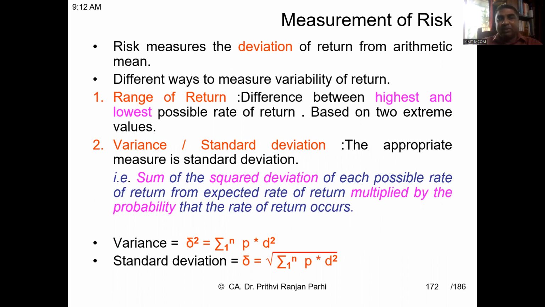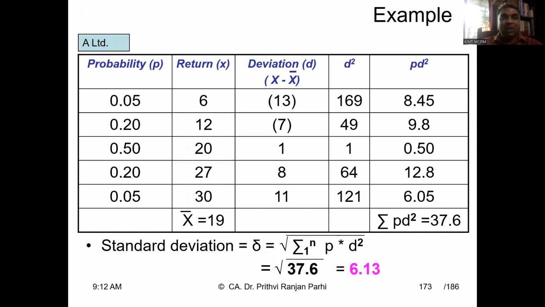The other way is that you can calculate the variance or standard deviation. Standard deviation means deviation from the standard. The standard is the expected return, which may be called the standard return. Expected return means the average return. In the previous class, I showed you this example where these are the possible returns in the second column, Return X. If you see, the average return is 90. So one can say this is the standard, or I can expect a 90 average return.